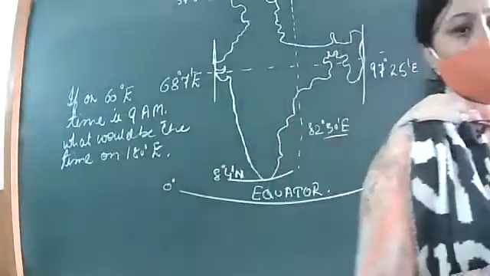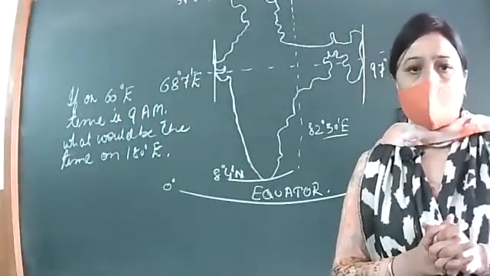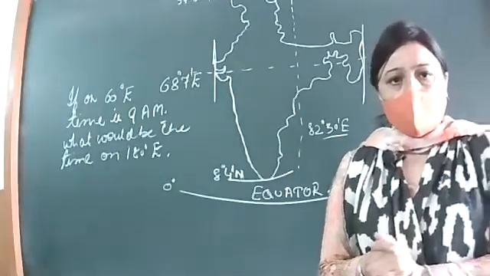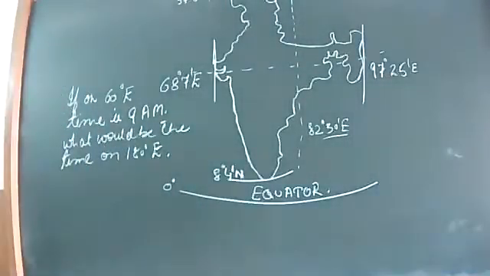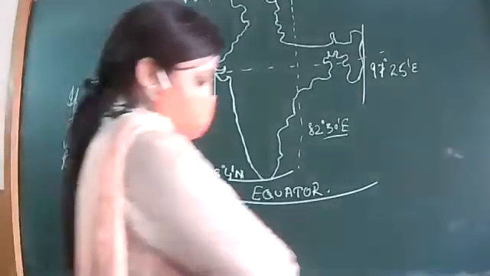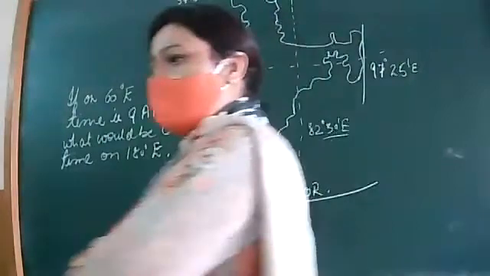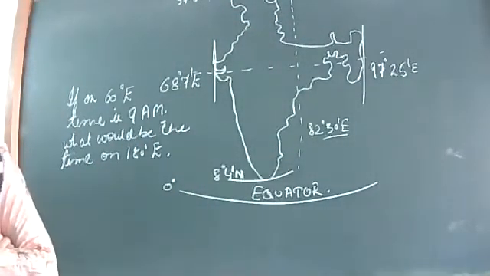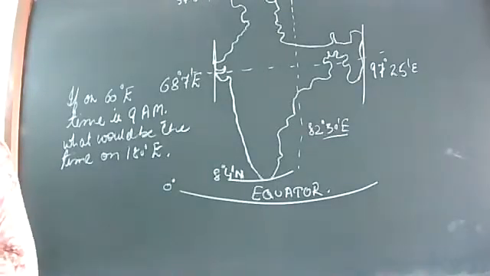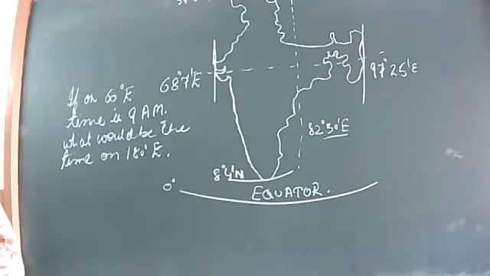If on 78 degree east timing is 9 a.m., what would be the standard time on 90 degree east? Keeping India in mind.